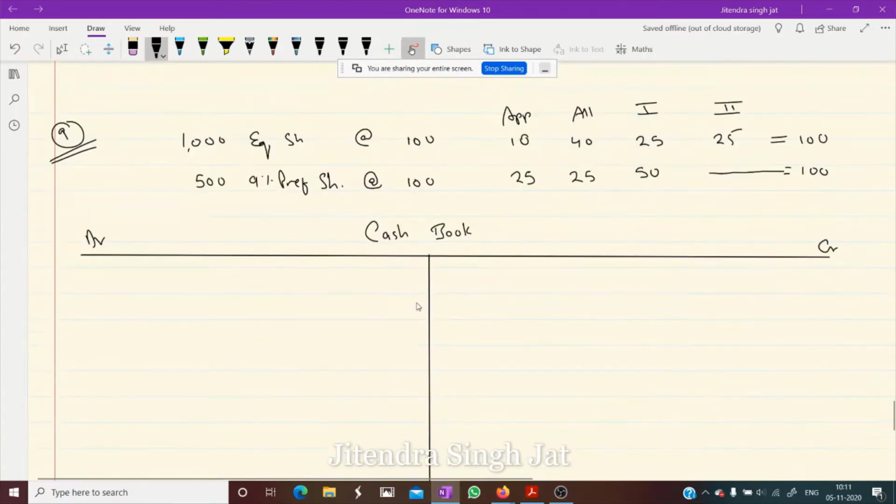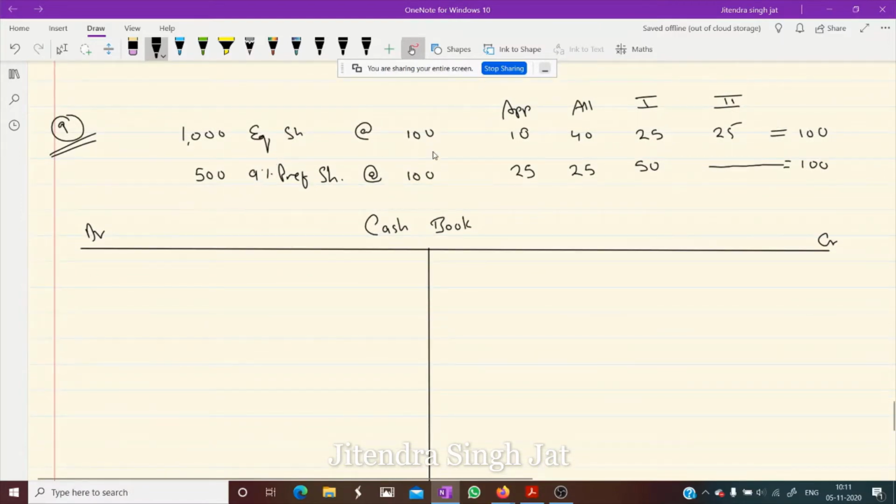Now tell me, at the time of application, what is received? Equity share money. How much? 1,000 into 10. So we write in the debit side to equity share application, 10,000 is received.